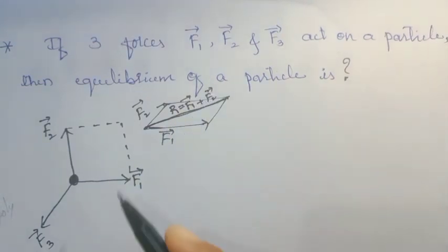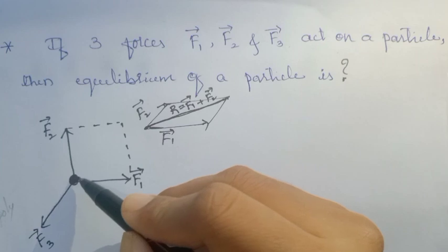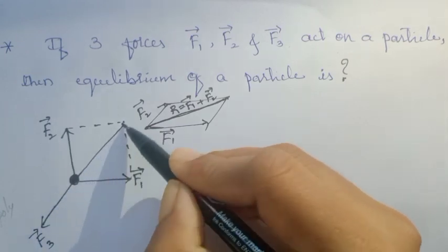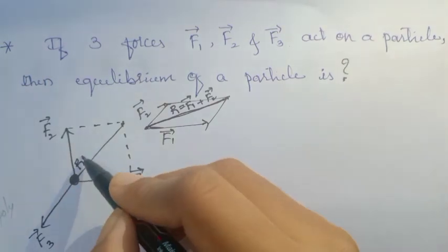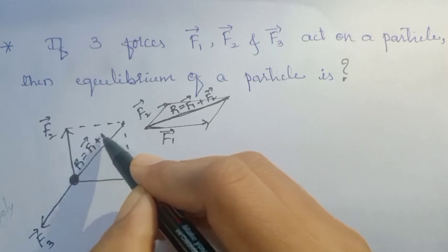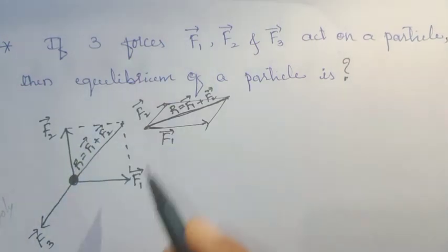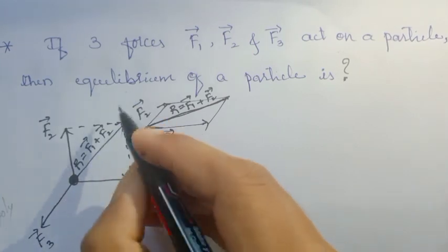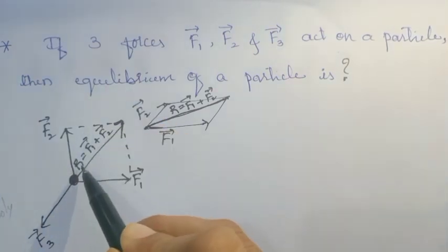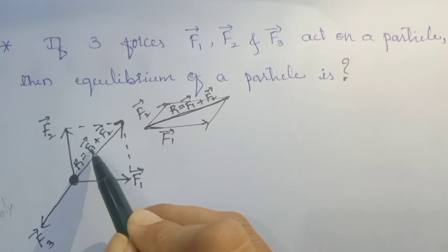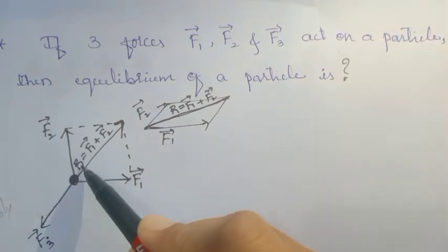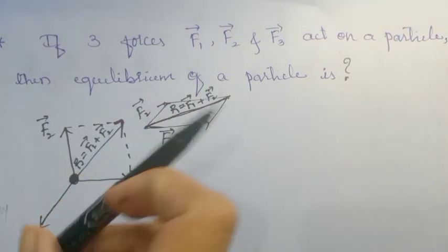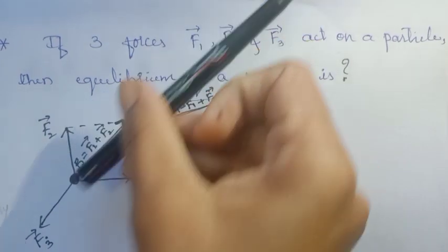Is it clear? Similarly, if I want to calculate the total force of F1 and F2, I will draw a diagonal from this point to this point. So here is a diagonal. Then what does it indicate? It indicates the resultant vector R, which is equal to vector F1 plus vector F2. Okay? And now you have to observe clearly in this direction that the resultant vector R, F1 plus F2, is in this direction, and the force F3 is in the opposite direction.